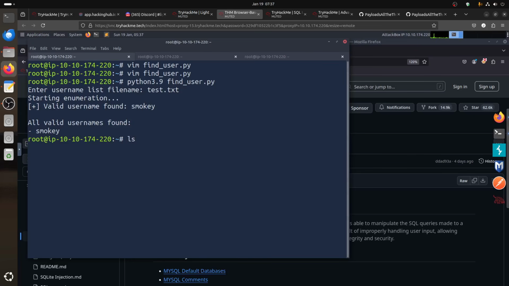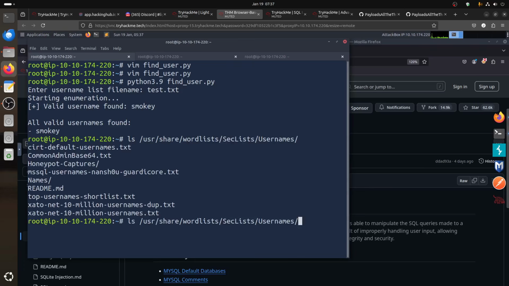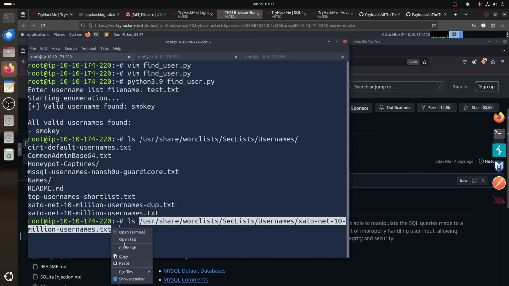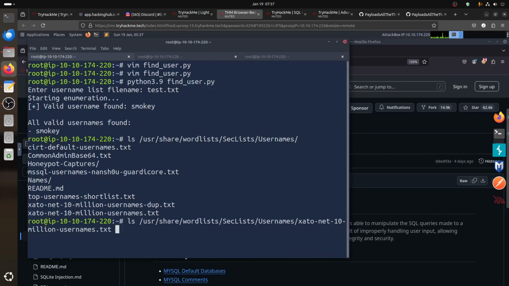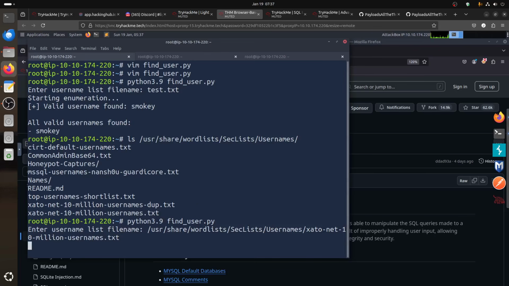So if I go, where is the list for usernames? /usr/share/wordlists/seclists/usernames. We can find this one, top usernames shortlist. That is a very short user list. If we do this one, let's just try this username, and for the sake of argument, let's say we went down the rabbit hole. Okay, let's go back to Python and give it that file and let it see if this works.